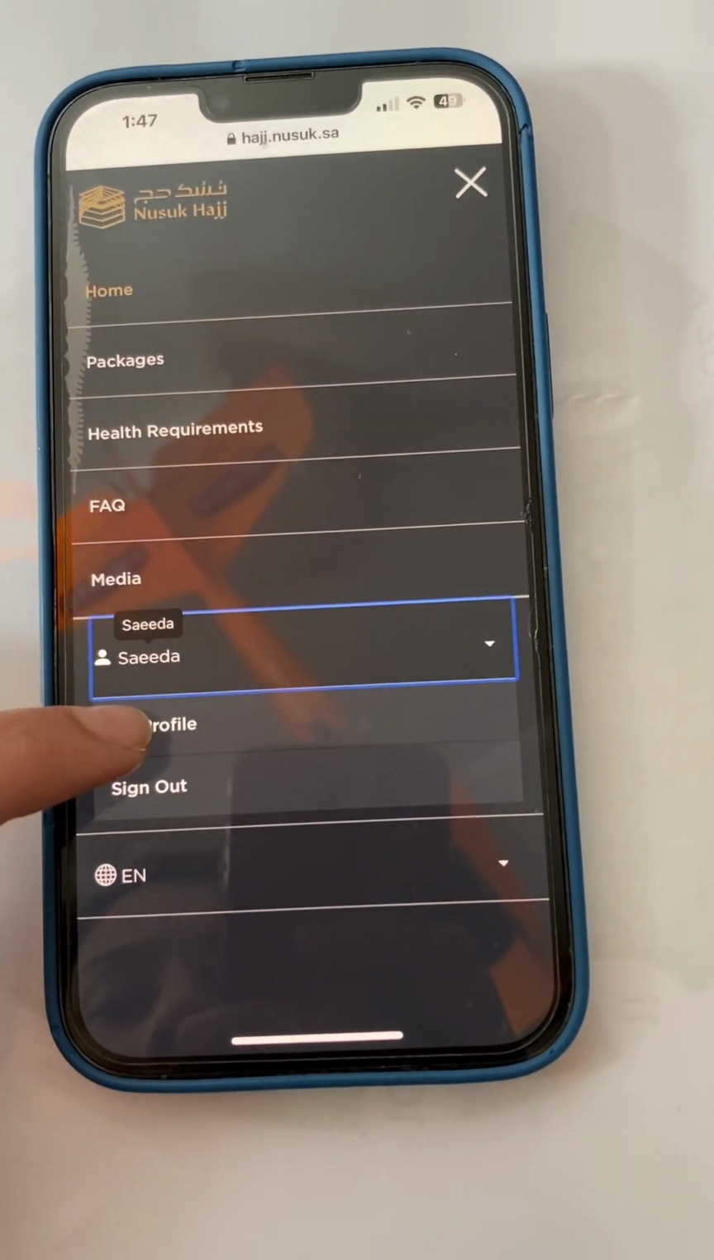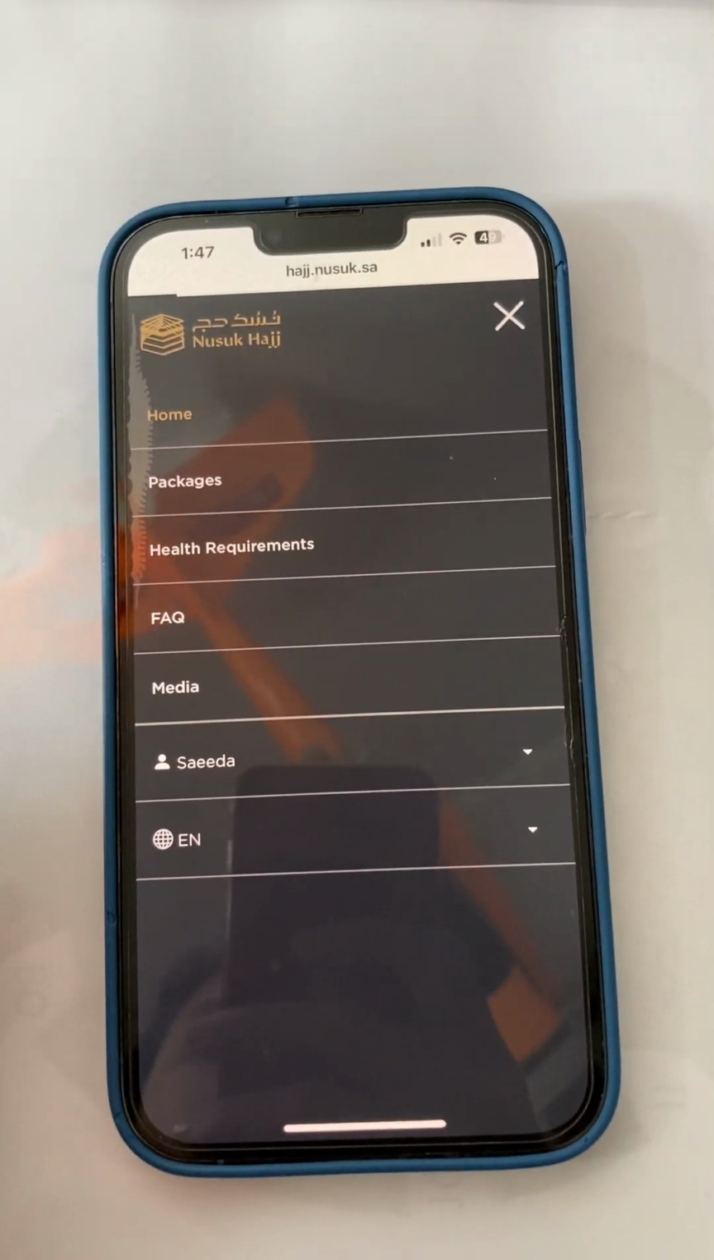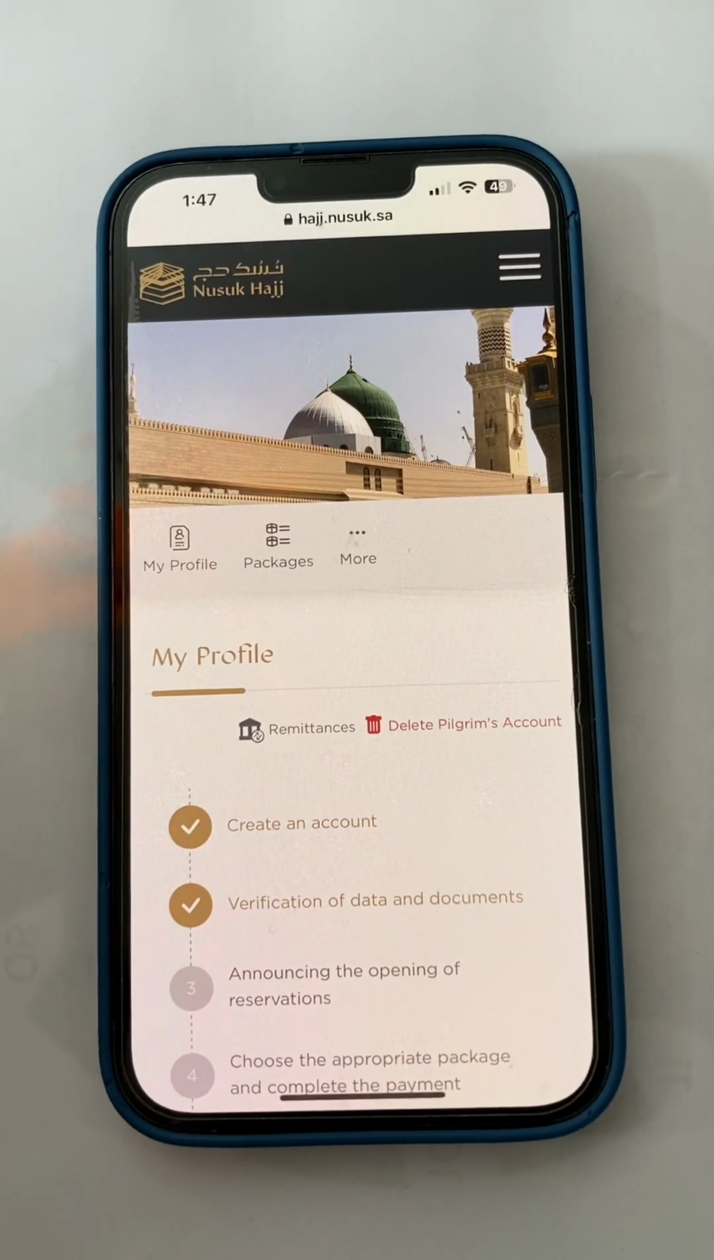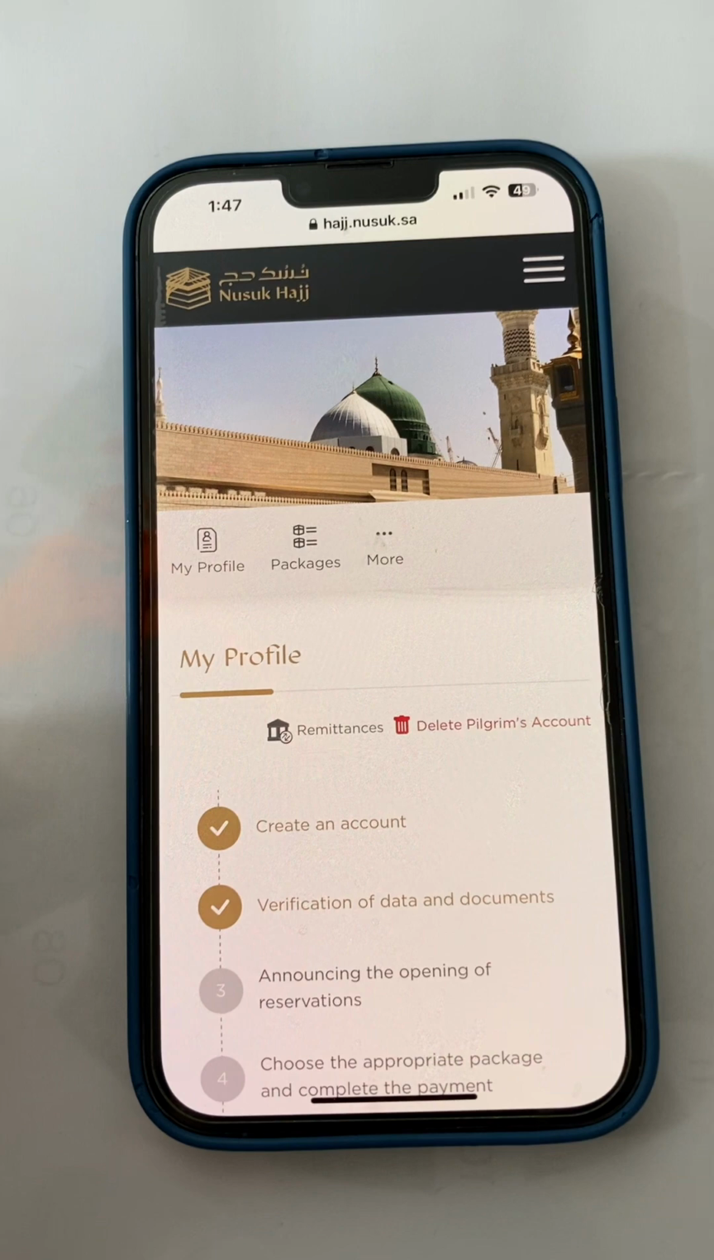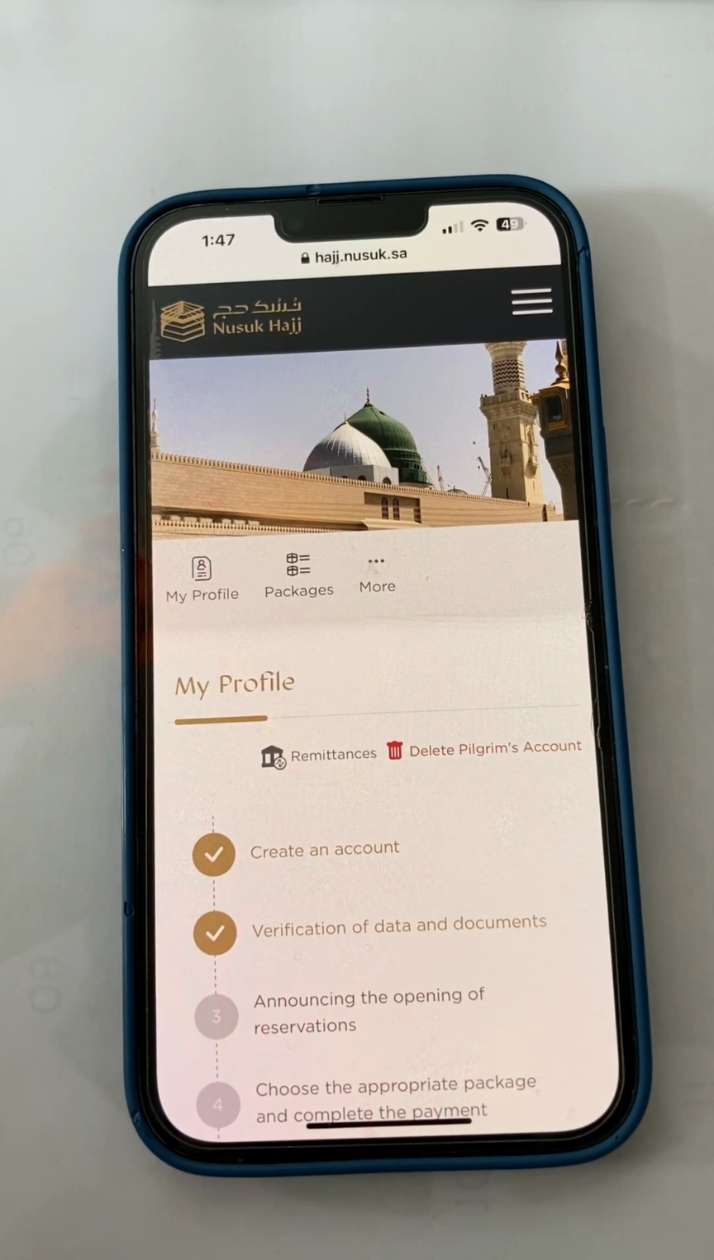You can see it here, my name Saeeda. Go to the profile, not mine, your profile. Your name is written there when you fill in your application form. Now you can see create an account, and after that the verification of data and documents.